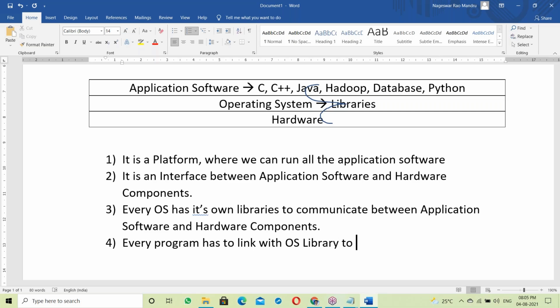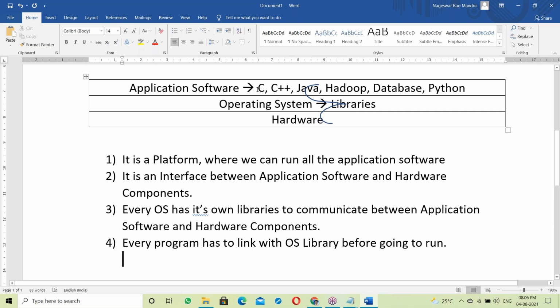Before going to run, every program, maybe a C program, maybe Java, maybe Python, has to link with the OS library. So first linking with the OS library, then the program runs. Maybe static linking, maybe dynamic linking. I'll explain that topic practically.